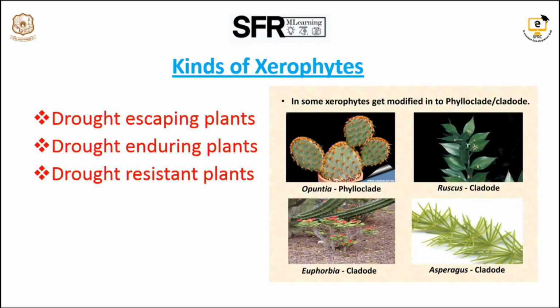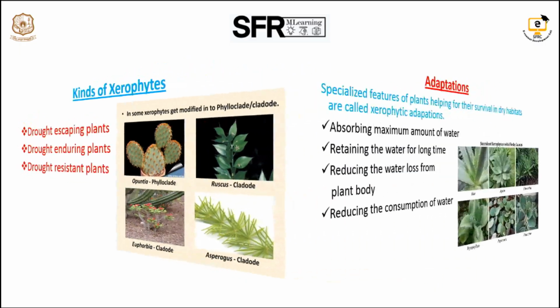Next are the drought resistant plants. What is meant by drought resistant plants? They are plants resisting the drought due to the presence of morphological, anatomical and physiological adaptations. These plants can adapt themselves, so they are called drought resistant plants. For example, we all know Bryophyllum, Aloe and Opuntia.